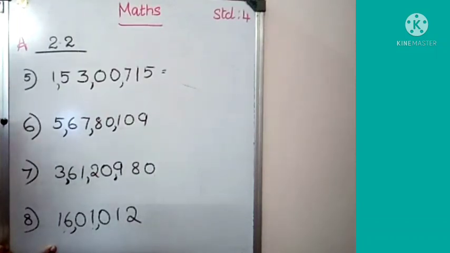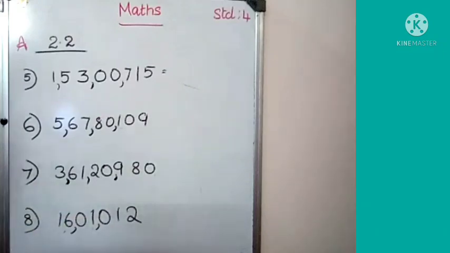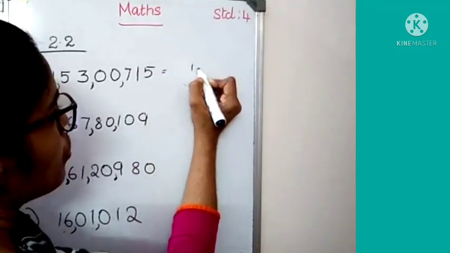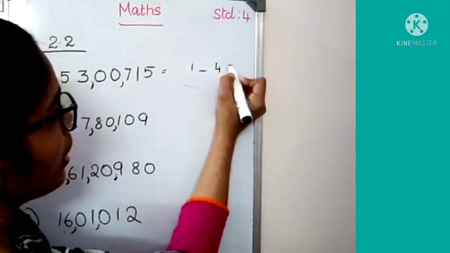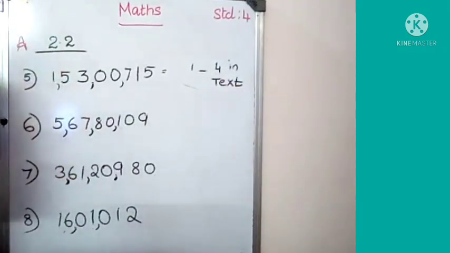Once again children, 16 lakh 1012. You got the idea? Like this you have to mark commas for questions 1 to 4 in your textbook. Okay.